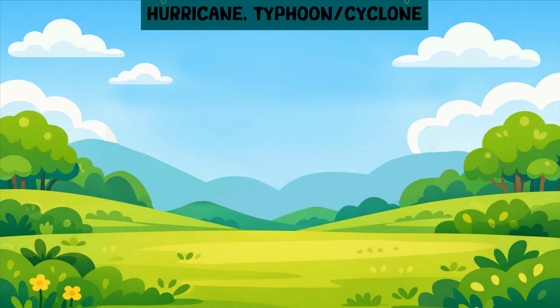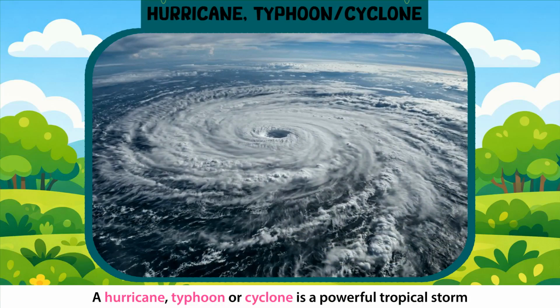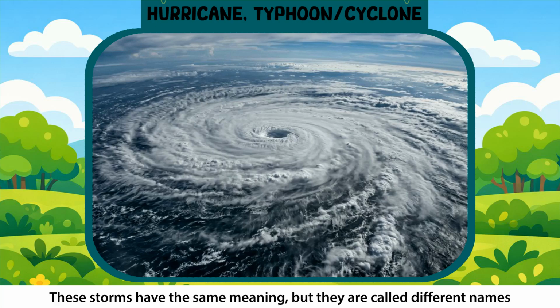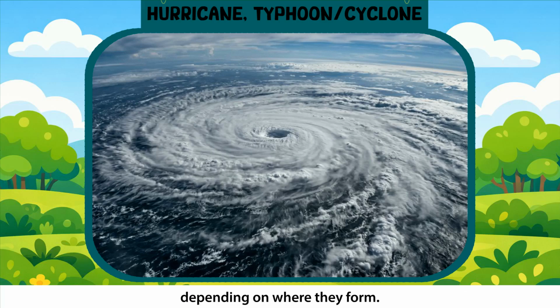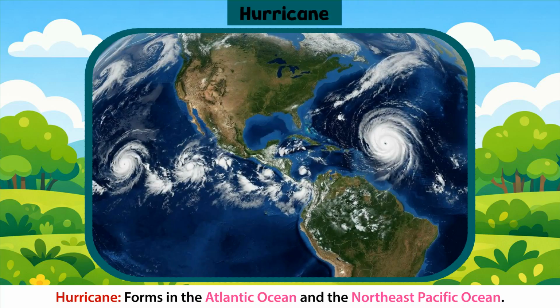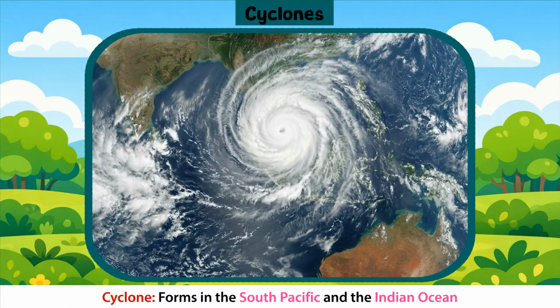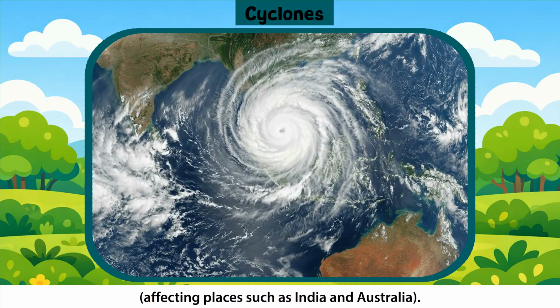Hurricane, typhoon, or cyclone. A hurricane, typhoon, or cyclone is a powerful tropical storm that usually occurs in warm ocean regions, where heated air rises and creates a system of strong winds. These storms have the same meaning, but they are called different names depending on where they form. Hurricane forms in the Atlantic Ocean and the Northeast Pacific Ocean. Typhoon forms in the Northwest Pacific Ocean, such as near Japan and the Philippines. Cyclone forms in the South Pacific and the Indian Ocean, affecting places such as India and Australia.